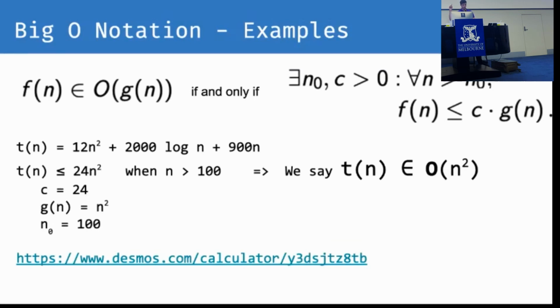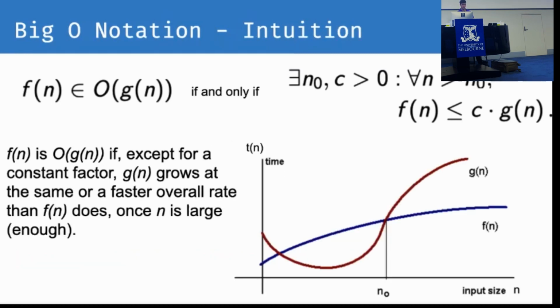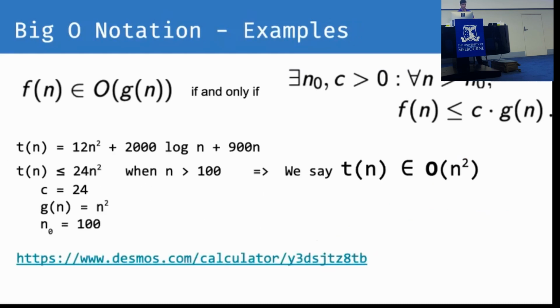So back to the same example that we're looking at before. If we have t of n less than or equal to 24n squared, going back to the definition, I've defined c to be 24 and I've defined n0 to be 100. And these are completely arbitrary. They just fit for the function that I've defined. And so we've got t of n is less than or equal to 24n squared.